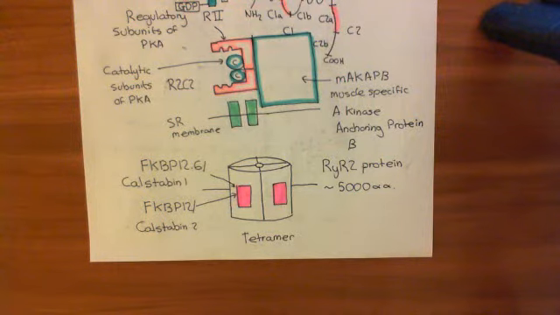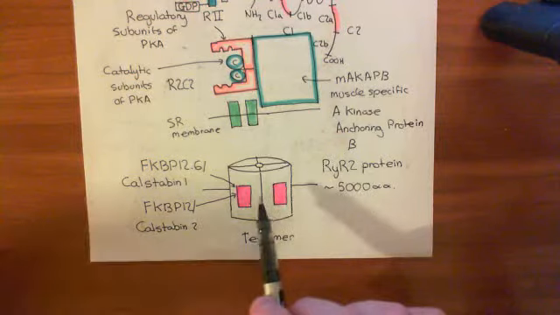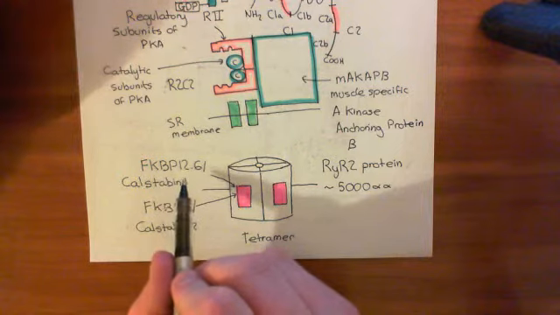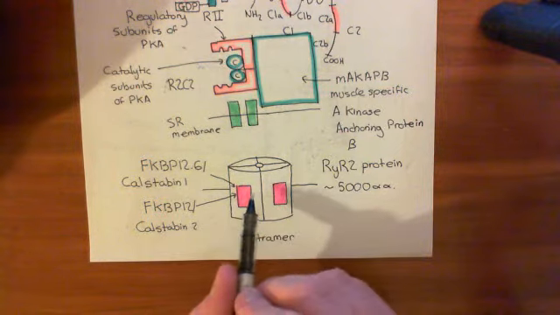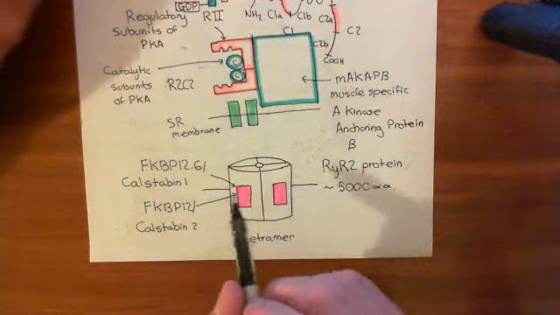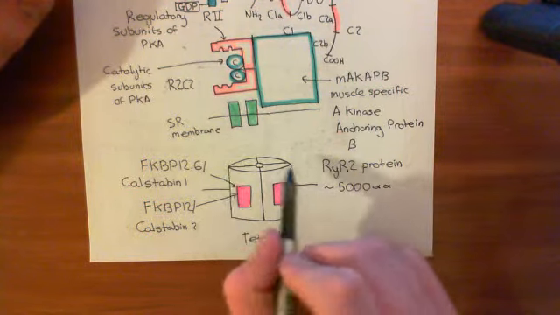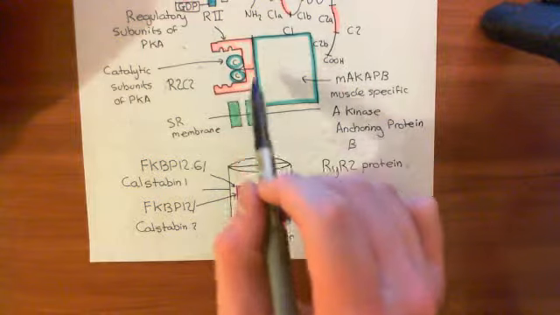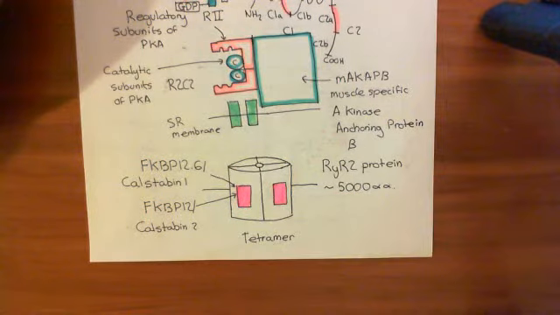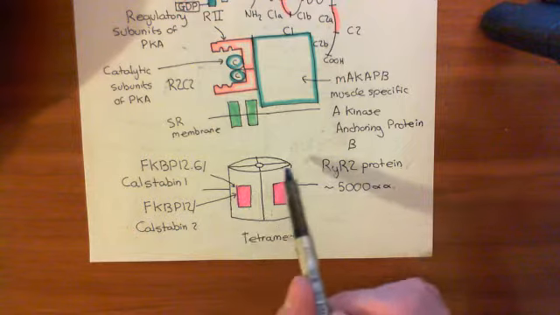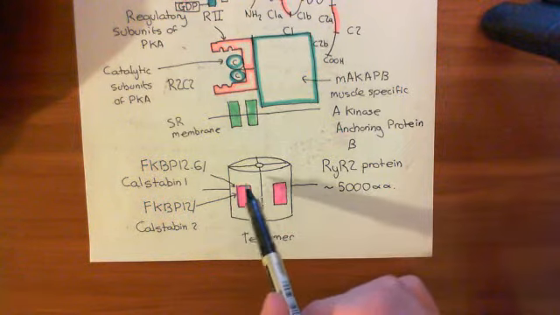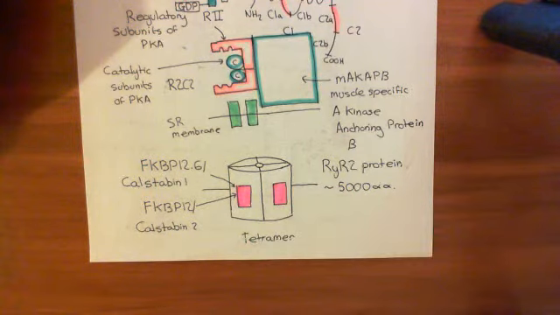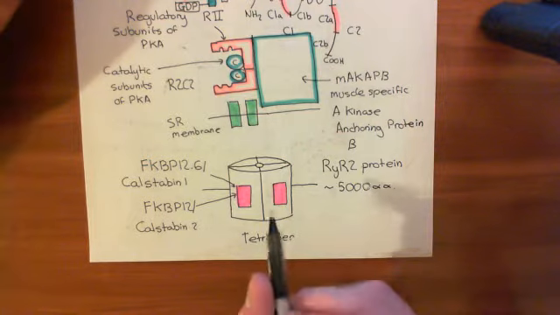Okay, now basically what over-phosphorylation of the type 2 ranitidine receptor causes is the dissociation of FKBP12.6 and FKBP12 from the subunits of the type 2 ranitidine receptor. So basically when you over-phosphorylate this type 2 ranitidine receptor, potentially by protein kinase A, we think it's most likely protein kinase A, which is why I showed you this pathway, then the FKBP12.6 and FKBP12 dissociate from the subunits of the type 2 ranitidine receptor, so it becomes bare again.